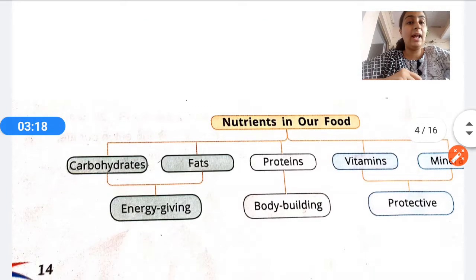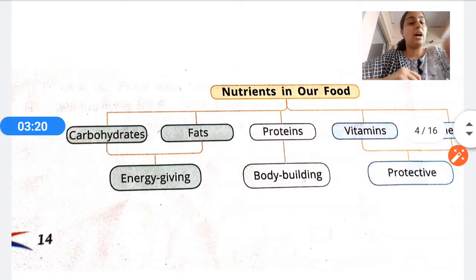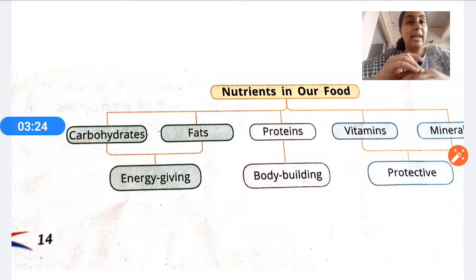Okay, let's go ahead. Now you can also see the chart. In this chart, the 5 types of nutrients are being explained: carbohydrates, fats, proteins, vitamins and minerals. These are the 5 types of nutrients that are present in our food. Carbohydrates and fats are categorized into the group of energy giving food. As the name suggests, the food that gives us energy is termed as energy giving food.